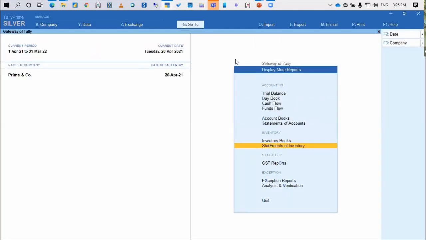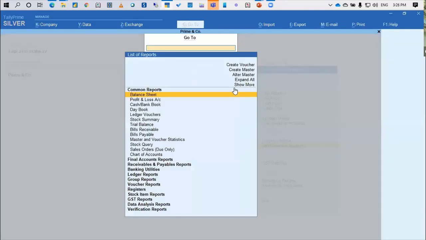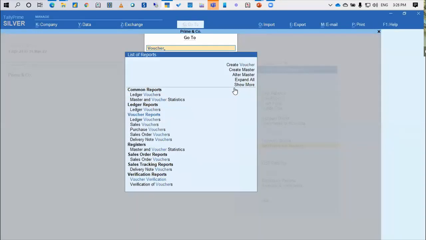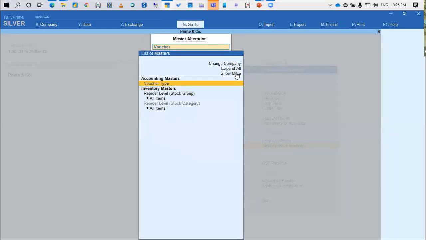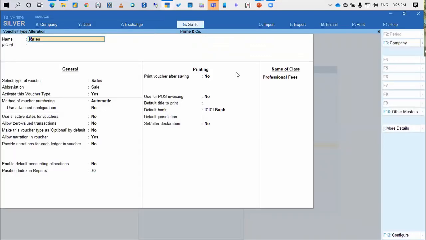Now you can go to the voucher type also, but right now I'm saying go to Alt G. I'm going to the voucher type. I'm saying alter master, voucher type. I'm going to the sales. See, in the sales voucher type, if you see on the right side, I've created a class called name of the class, and here in the default bank I've given ICICI Bank, so my banking detail will be printed.